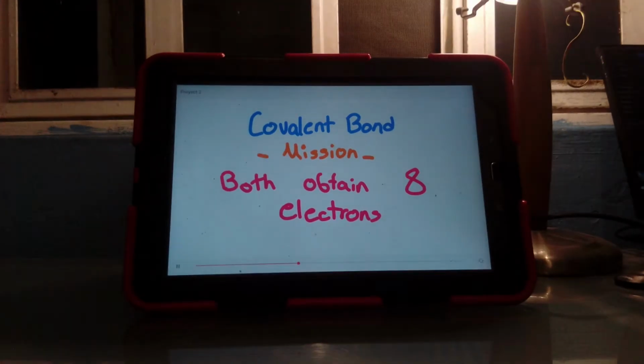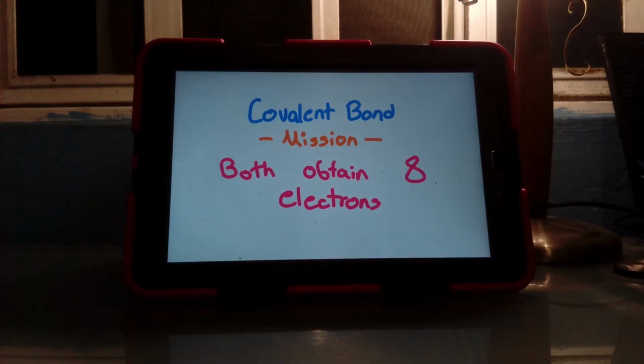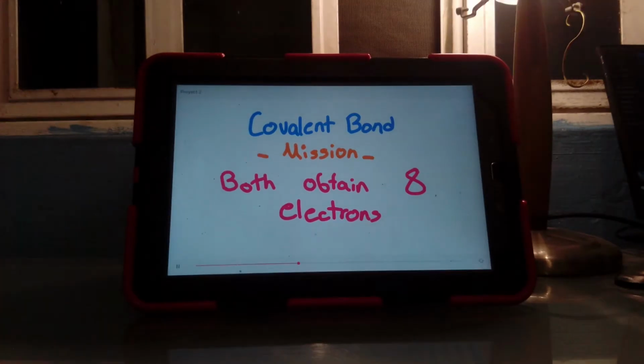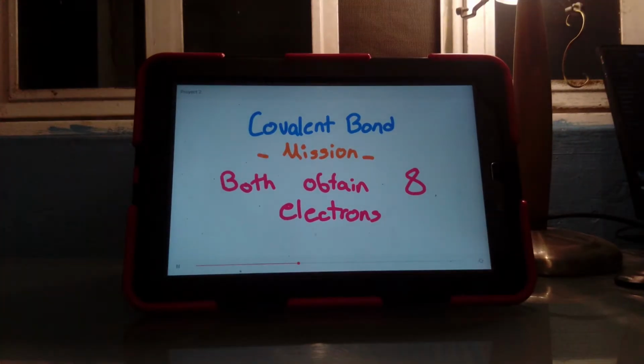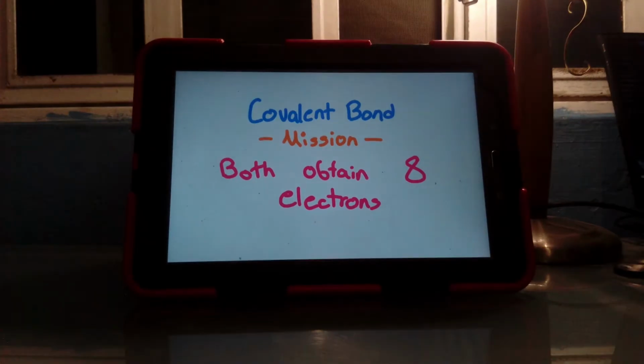Unlike the ionic bond, where one gives the electrons to the other to be complete, in this case both are going to try to obtain the 8 electrons. So for this, they are going to share these electrons. It's not like the ionic, where an atom is going to win or lose an electron. In this case, they are going to share.